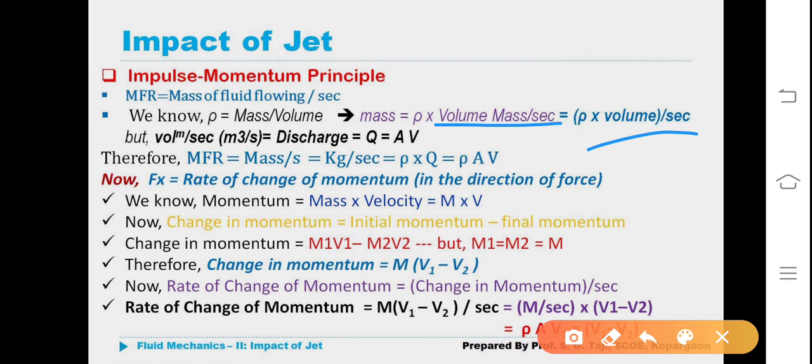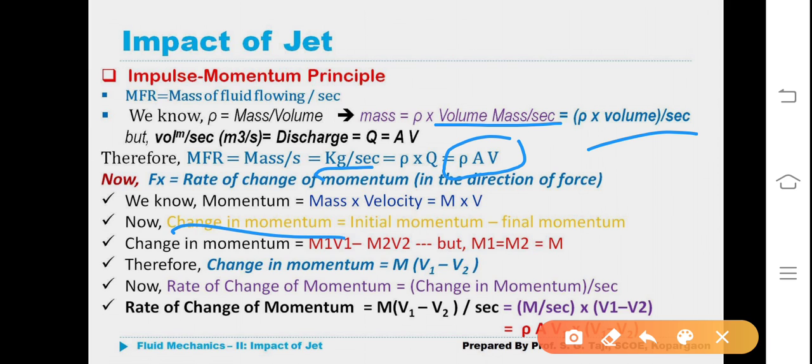Therefore, MFR is equal to mass per second, that is kg per second. Unit of mass flow rate is kg per second. Rho into Q, that is equal to rho AV. Is it clear?